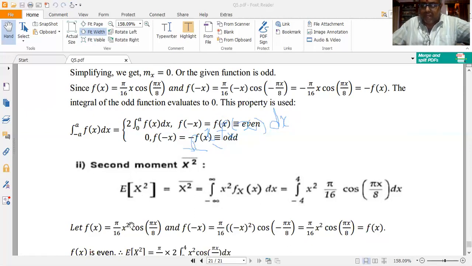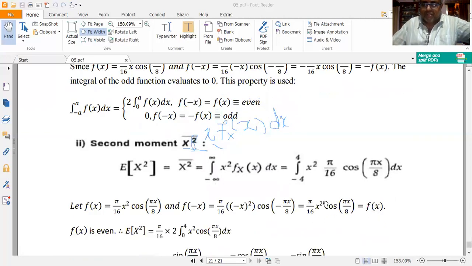If I compare f of minus x with f of x, I conclude that both are one and the same. Both f of minus x and f of x are equal to the same function, that is pi x squared by 16 into cos(pi x by 8). So this means that the given function f of x is even in this case, since the condition for evenness is f of minus x equals f of x, which is the case here.